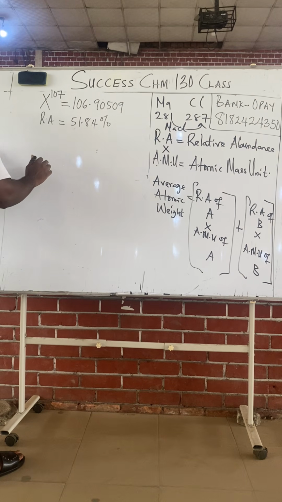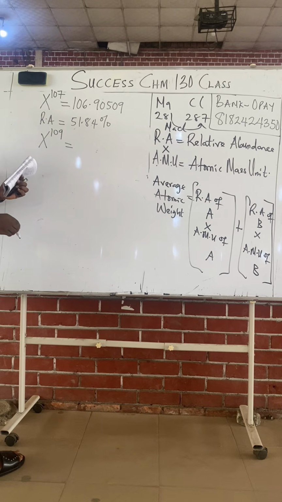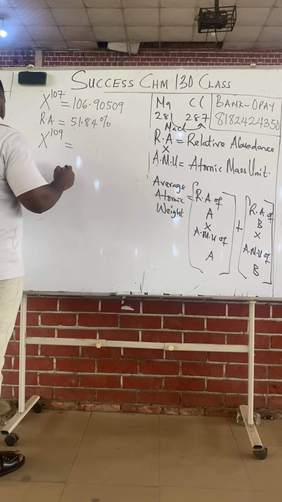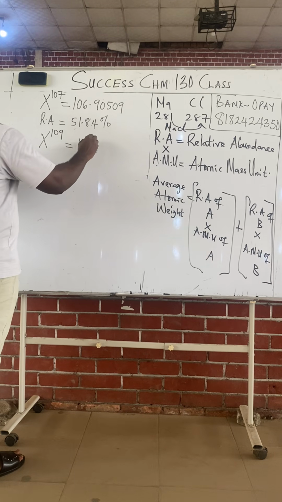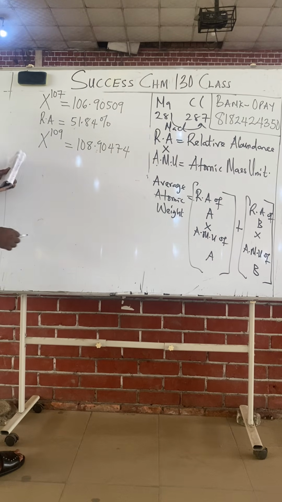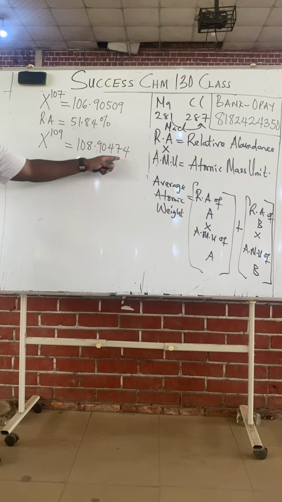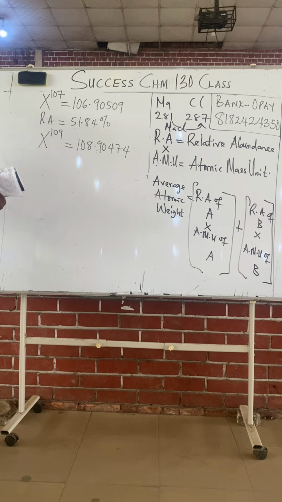While isotope X109 has an atomic mass unit of 108.90474. Class, first mistake you should not make: never approximate any of these things. Every number in this parameter is important. Don't say, let me approximate it. If it's a subjective exam, you will not even know that you're wrong.